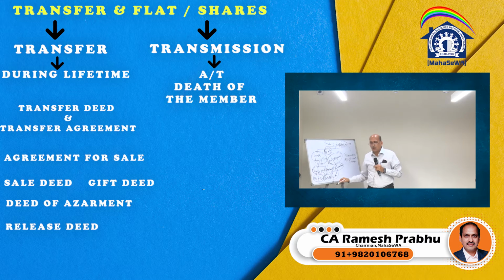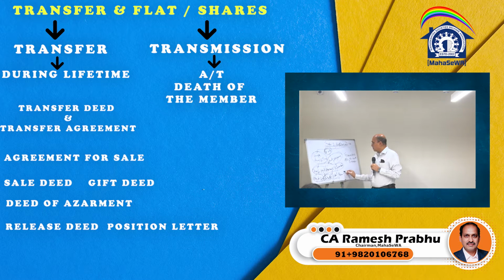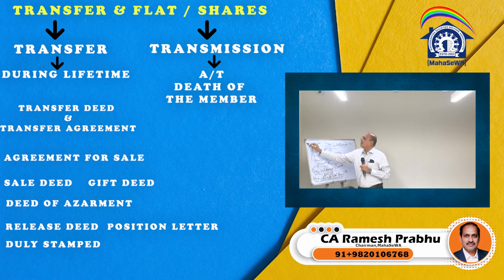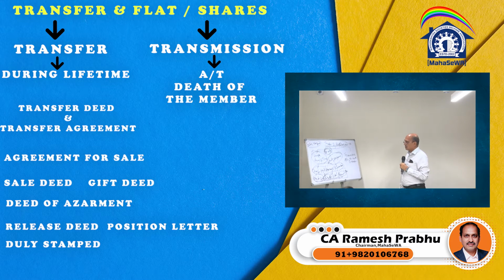So these are the various documents which require to be executed. Only thing, in the case of an agreement for sale, later on a possession letter will be given, and a full and final payment receipt will also be entered into, and the possession letter will indicate that it is as good as a sale deed. This is as far as the agreement for sale, sale deed or documents related to transfer of flat or the right, title, interest in the property is concerned, and this needs to be duly stamped as required under the Maharashtra Stamp Act 1958.